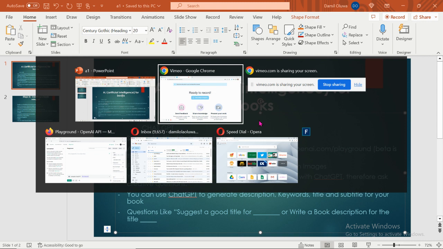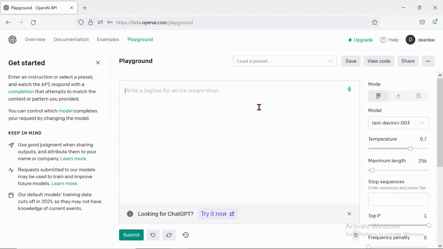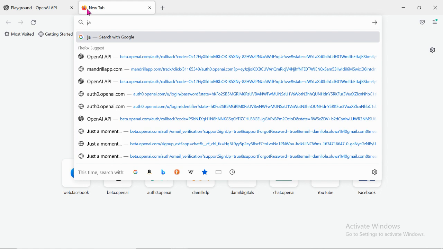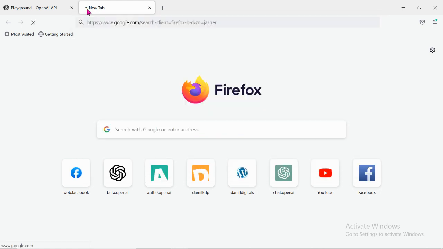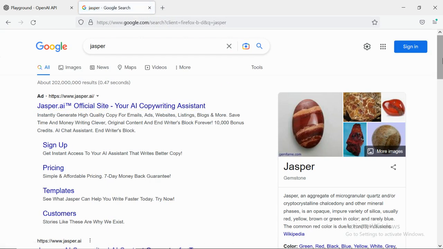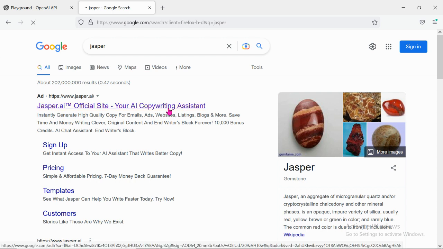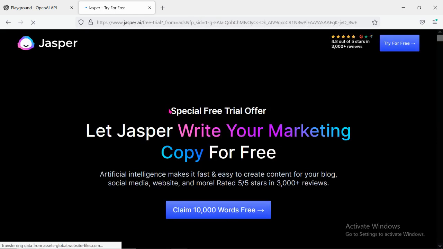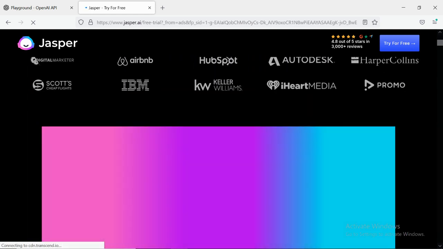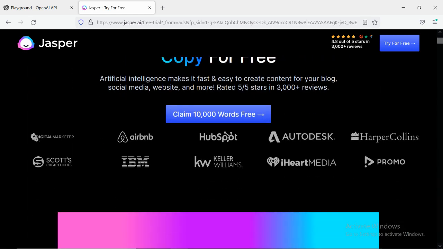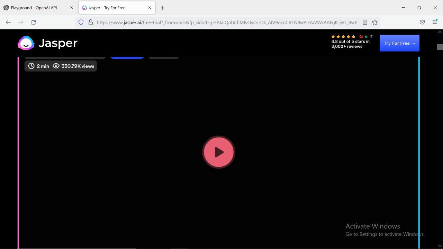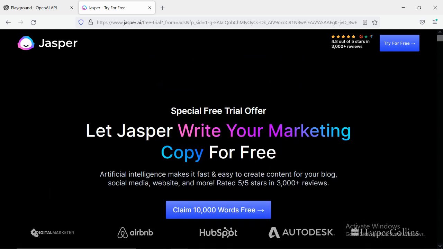So let me go into the website and just show you. So this is Jasper. When you search for Jasper now, this is it. Jasper A1. Lots of people use this Jasper to write books. But one of the disadvantages is it's not for the normal average person. It is expensive. It costs about $97, I think. Is it every month? Possibly every month.